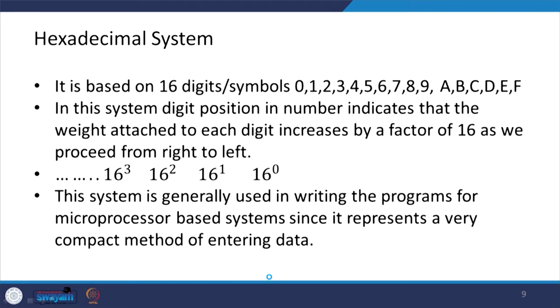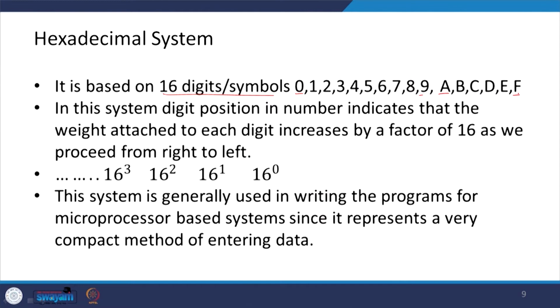Next, let us look at the hexadecimal system. As the name indicates, it is based on 16 digits and symbols: 0 to 9, which is 10, and then A to F, which is 6. So, 10 plus 6 is 16.